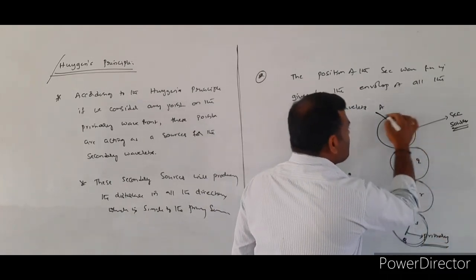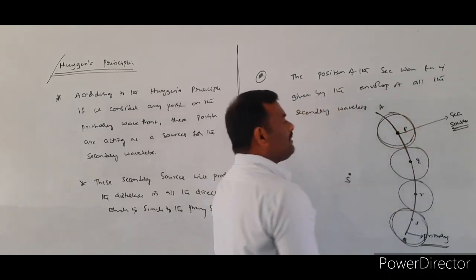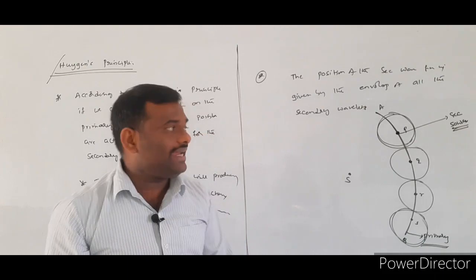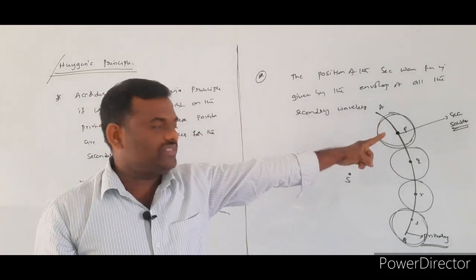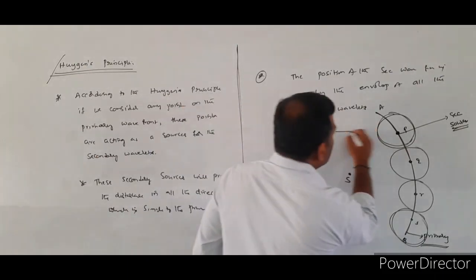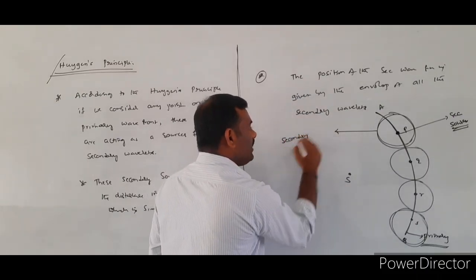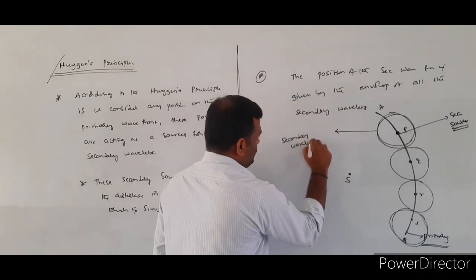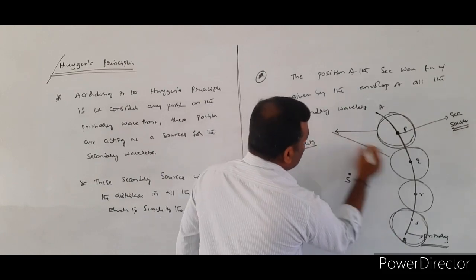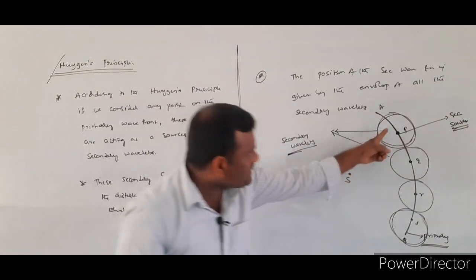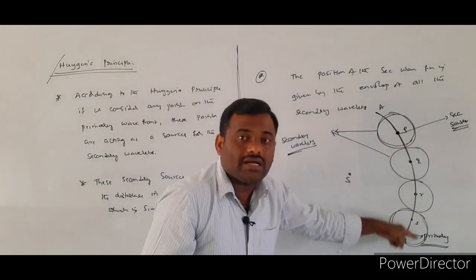These circles, these spheres, are representing secondary wavelets which are produced by the secondary point sources. All these are indicating secondary wavelets produced by the secondary sources P, Q, R, S.